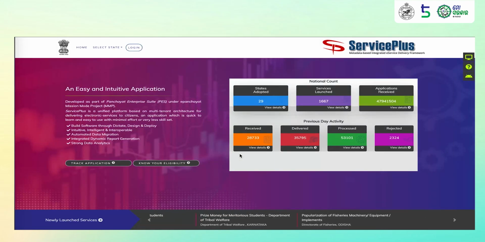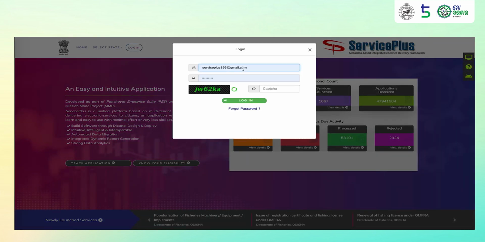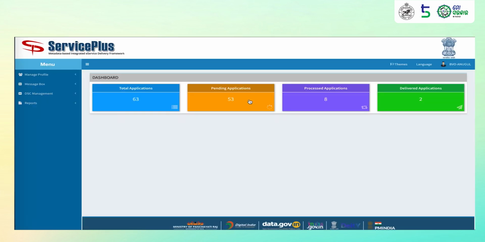To process an application, visit the Service Plus website, click on Login, enter the user credentials that have been shared with you, enter the CAPTCHA that you see on the screen and click on Login. On the home screen, click on Message box under the menu section.